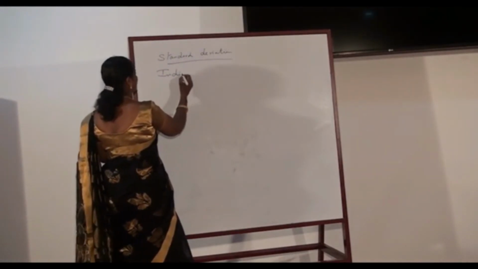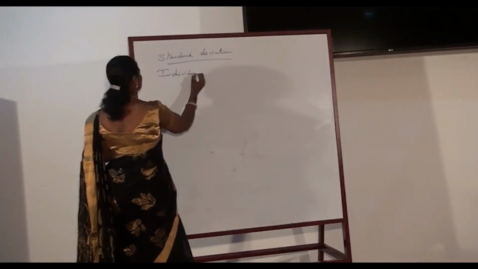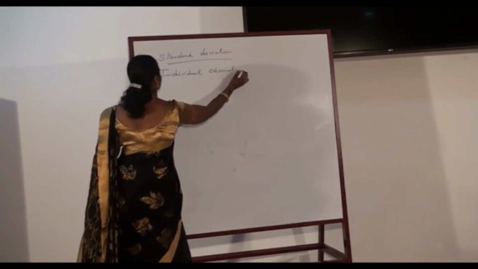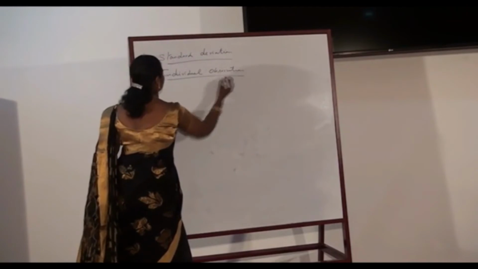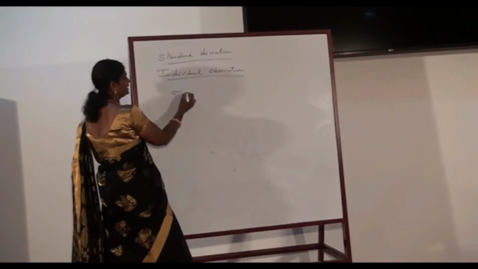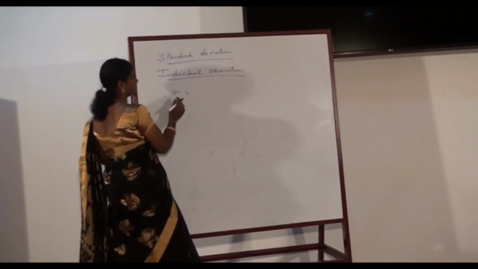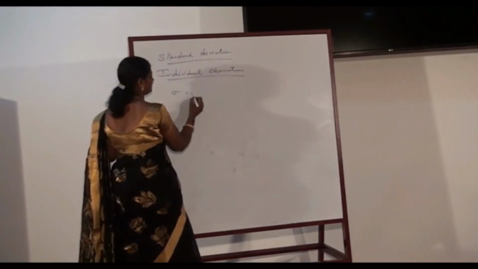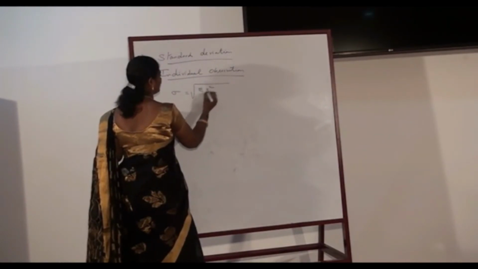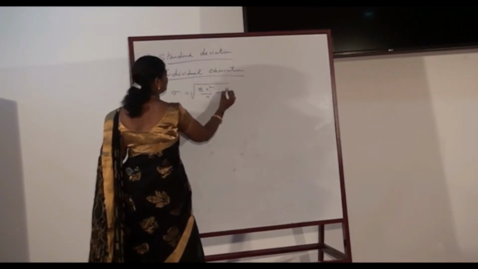In case of individual observations, standard deviation is denoted by the symbol sigma. Sigma is nothing but the square root of sigma xi square by n minus sigma xi by n the whole square.